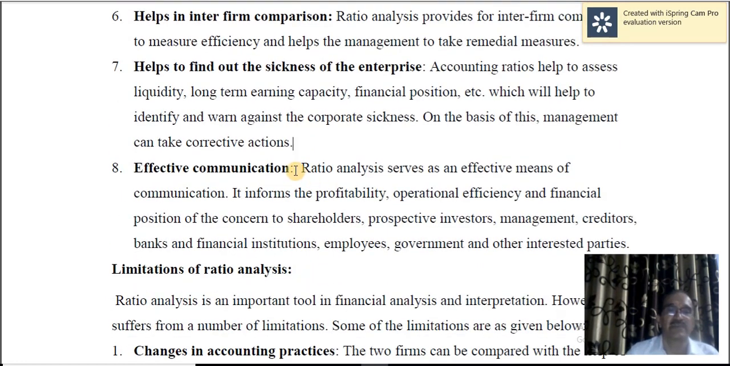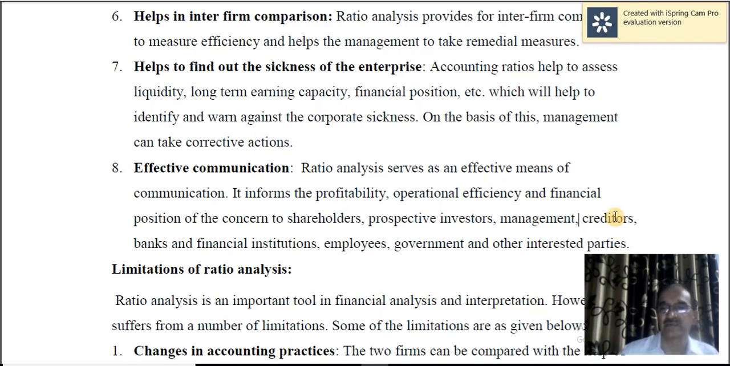Okay, effective communication. Ratio analysis serves as an effective means of communication. It informs the profitability, operational efficiency, and financial position of the concern to the shareholders. Similarly, prospective investors who are interested in investing in shares and debentures of a company. Management is also very much bothered, because if the performance is good, they can convey to the shareholders that they have managed the business properly. Otherwise, definitely they have to cut a sorry figure.